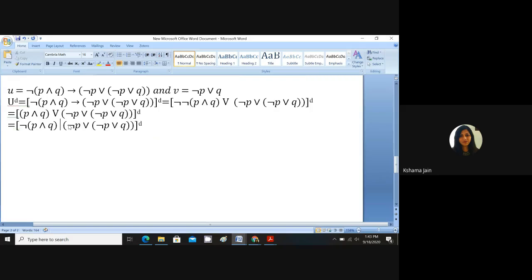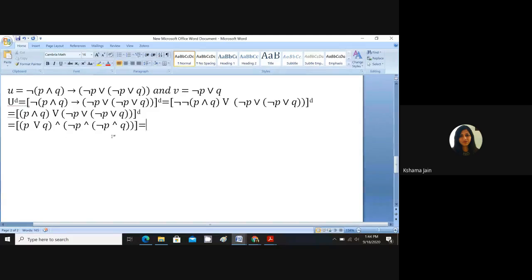For taking the dual, now try to understand what I'm writing here. This was my last line, and I need to take its dual. For the dual, what would I do? This was conjunction, converted into disjunction. This is disjunction, converted into conjunction. Like this, we are supposed to write, equal to.